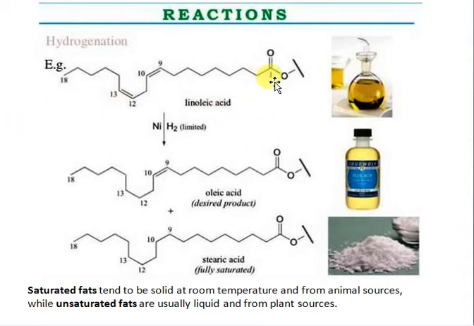See, this is the unsaturated oil, that is linoleic. So this is the chemical process involved. This is the partial hydrogenation. So if one double bond, one mole, is going to be hydrogenated, it is going to give oleic acid. If two double bonds are saturated, so fully saturated, it gives the stearic acid.